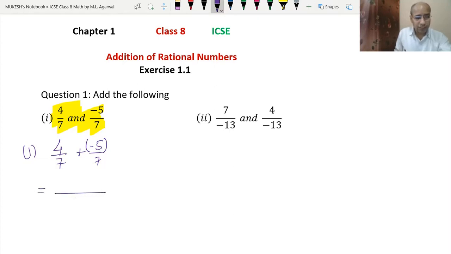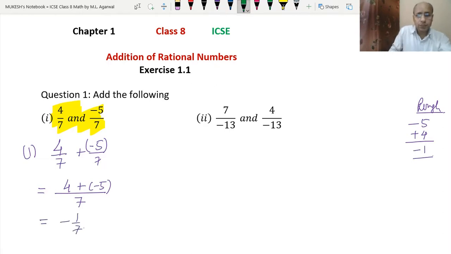So we will write straight away 7 in the denominator, and 4 plus minus 5. Here we will do the rough work. Minus 5 we will write up and 4 we will write down. Both have different signs, so it will become 5 minus 4 is 1, so it is minus 1. So minus 1 is the answer.